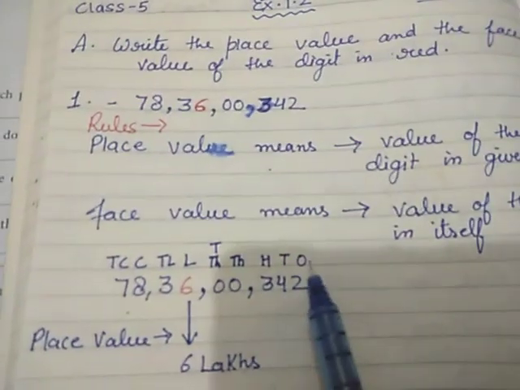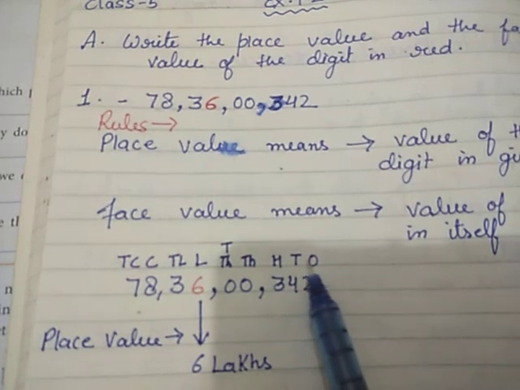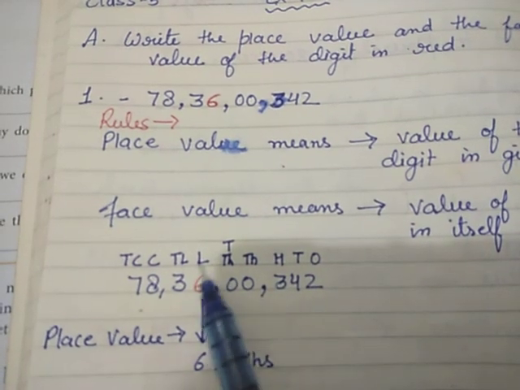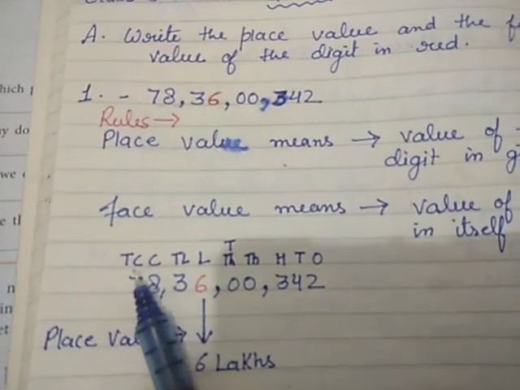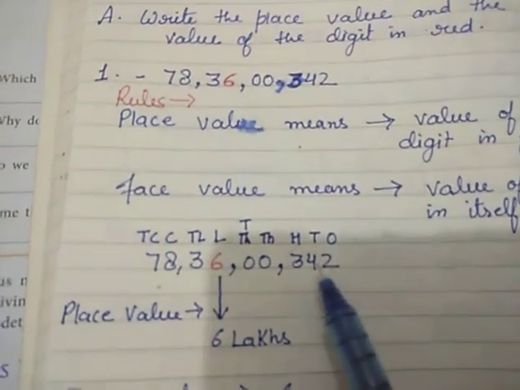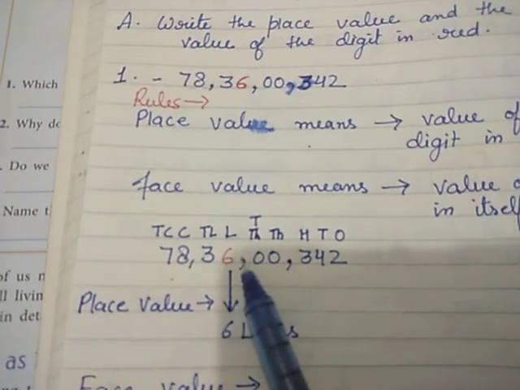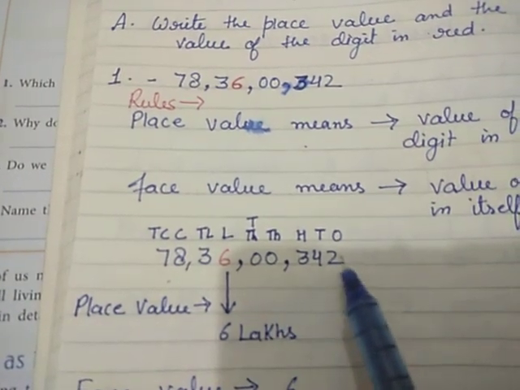First of all, we will write in place value chart. Ones, tens, 100, 1000, 10,000, lakh, 10 lakh, crore, 10 crore. Okay, so we will arrange this number, as you can see I have written, 783600342.